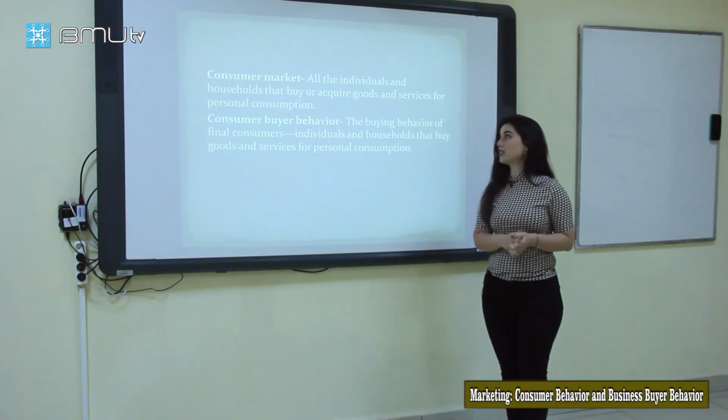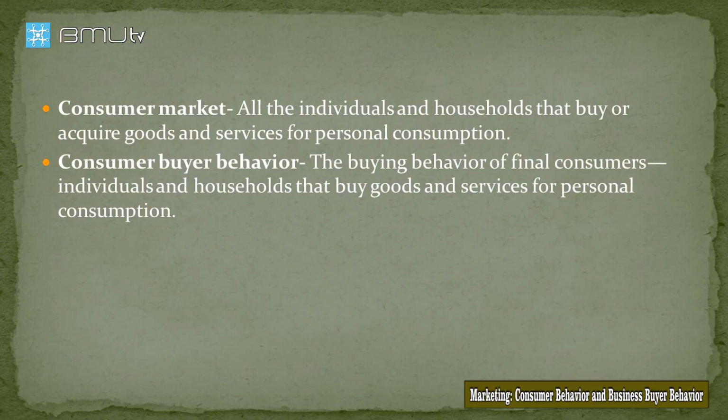What are consumer markets? Consumer markets are the place of all individuals or households that buy or acquire goods or services for personal consumption. What about consumer buyer behavior? It is the buying behavior of final consumers, individuals or households that buy goods and services for personal consumption.